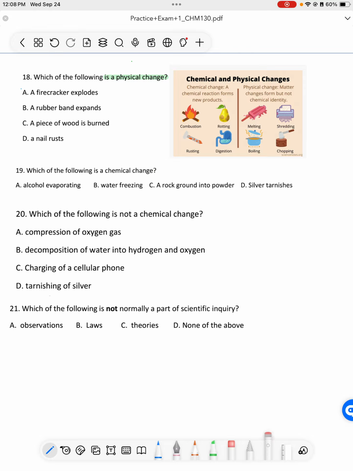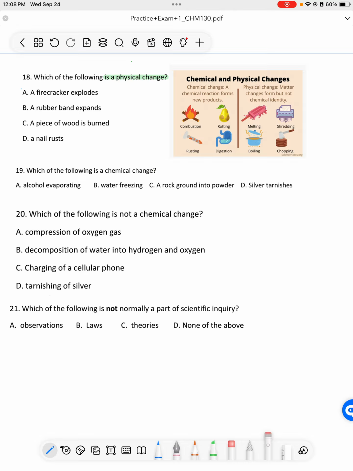Additionally, over here on the picture, we see shredding or chopping of wood. The paper's physical properties change, but not its chemical properties. We shred a piece of paper, we cut it up, it's still paper, it's just in a different physical form. If we chop wood, the wood is still chemically wood, but it's all chopped up now. So its physical property has changed, but its chemical properties haven't changed.